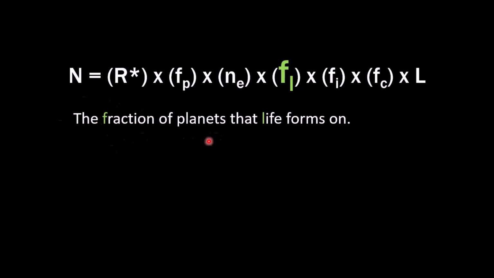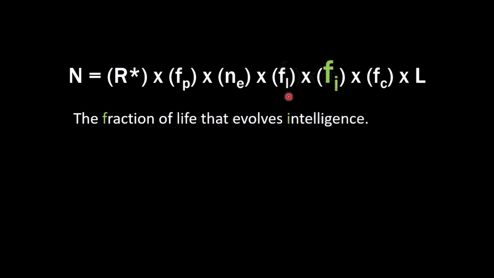So we don't know much about it. But again, this equation is not about solving it. It's just about organizing what needs to be studied in order to learn a little bit more. So we need to know, out of the planets that do form in the habitable zone, how many of those actually form life. And now, in order to communicate with us, they need to be able to talk.